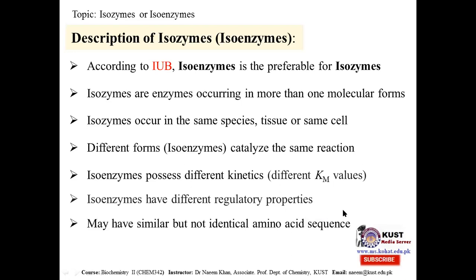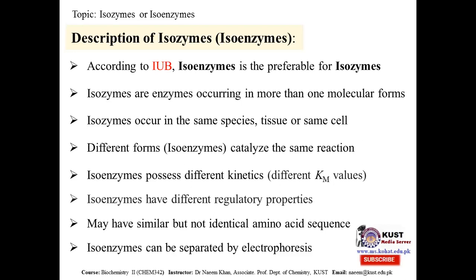They may have a similar but not identical amino acid sequence. Enzymes are made up of amino acids, and isoenzymes are different molecular forms of the enzyme. They may be similar but not identical; at least they will be different in the sequence of amino acids. Isoenzymes can be separated by electrophoresis.